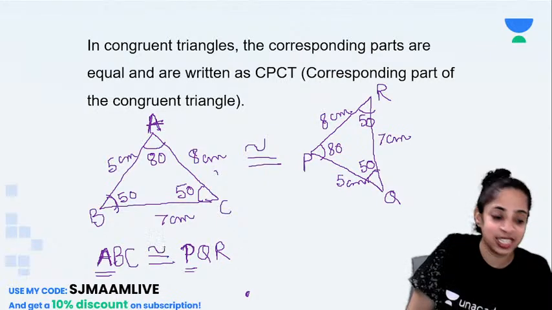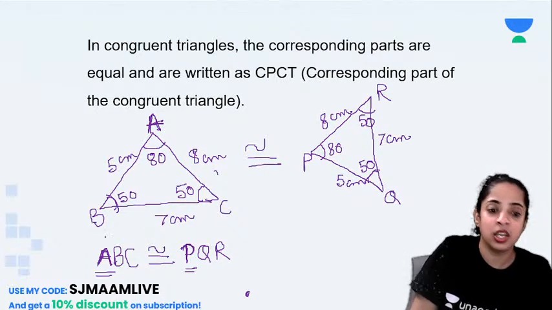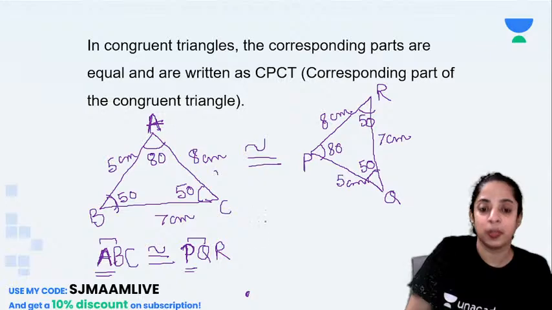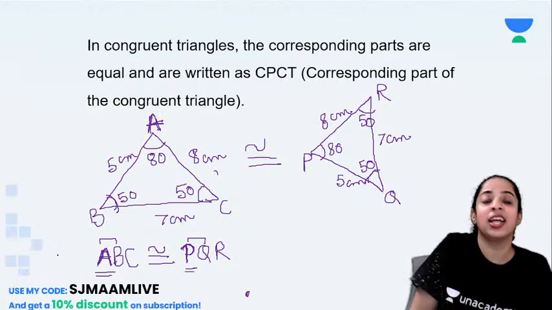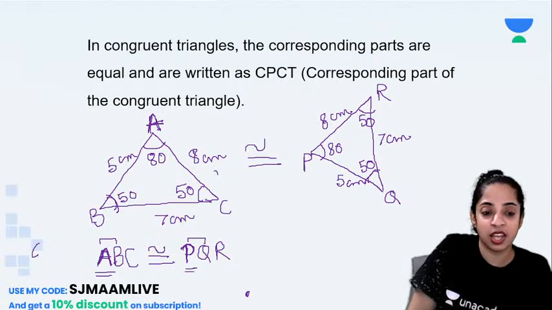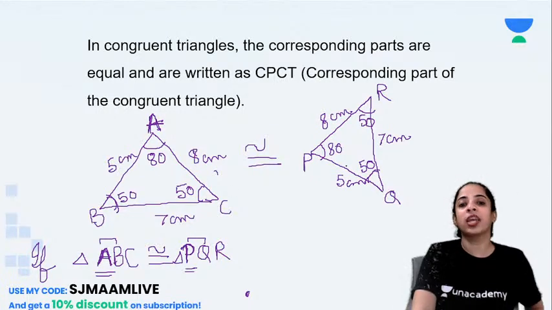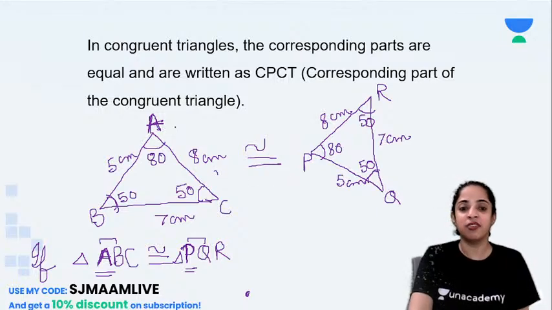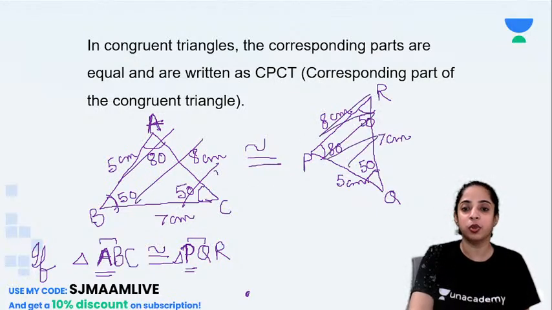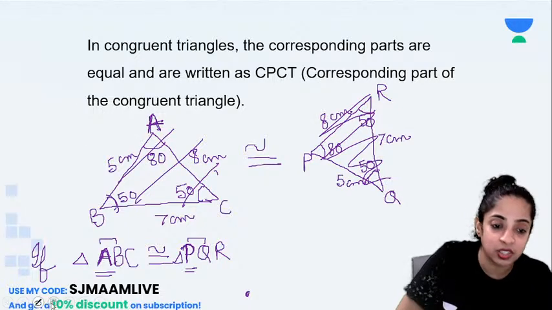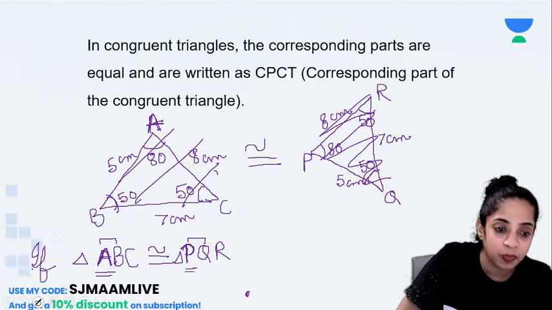Also you will check these sides, that AB should be equal to PQ. So is AB equal to PQ? Yes. So if it is given, children, listen to me. If triangle ABC is congruent to triangle PQR, then even if these triangles are not given to you, just the statement is given. See, I will rub this off.